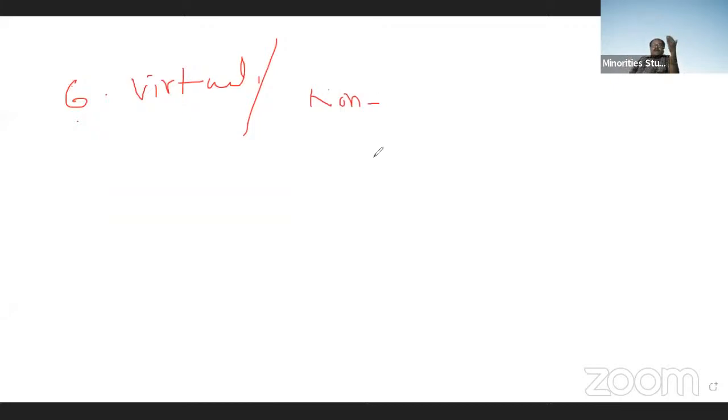Suppose you try to take a photograph of yourself by standing in front of the mirror, try to take the photo of the image formed in the mirror. You can't. Why? Because it's not possible to take the photograph of the image formed in the mirror. Therefore, these images are known as non-real images or virtual images.